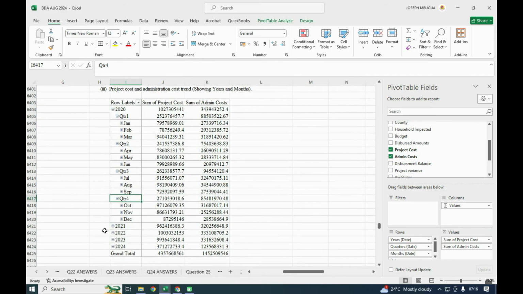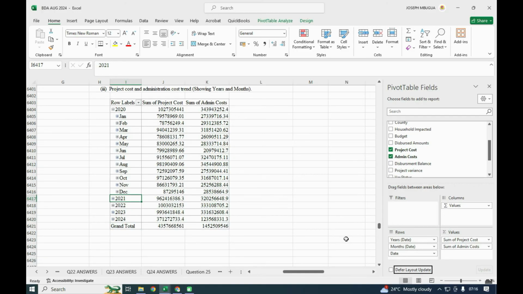If you have to show it in months up to December, you can decide to eliminate the quarter so that it shows directly the months. Let me see if I remove that. Yeah, that one is okay. When I remove that, it will remain the years and the months.